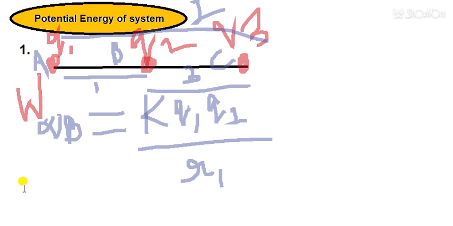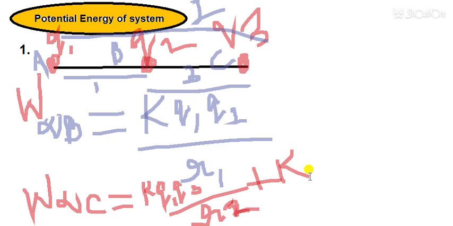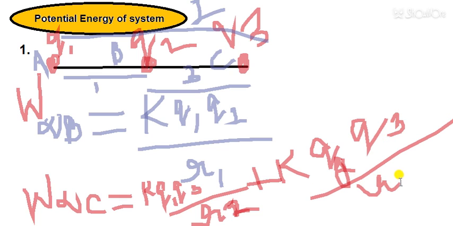Then the work done by moving charge Q3 from infinity to C is equal to K into Q1 into Q3 by R2, because R2 is the distance from A to C, plus K into Q2 into Q3 by R3.